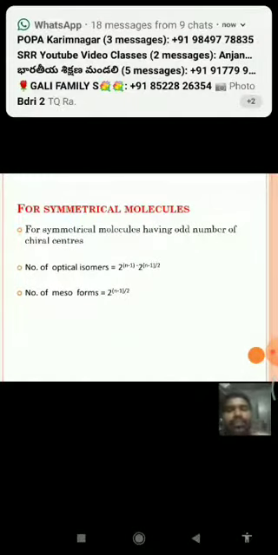And next, for symmetrical molecules having odd number of chiral centers, like 1, 3, 5, the number of optical isomers is equal to 2 power n minus 1 minus 2 power n minus 1 by 2.